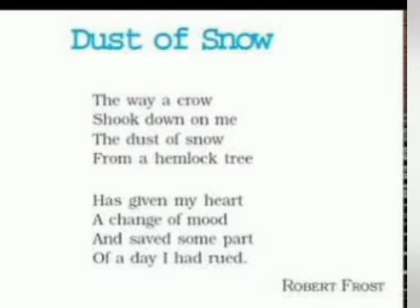So here the author is beautifully describing the action of the crow and the hemlock tree, and how the snow fell on the author because of the movement of the crow from the hemlock tree.